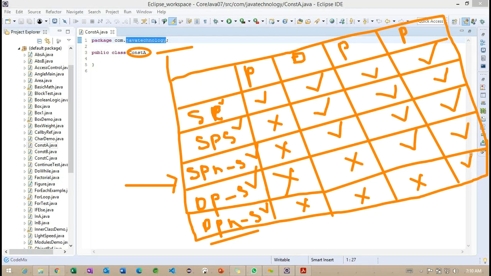So make sure this diagram is very important here. How we access the same class, the same package subclass, and the same package non-subclass. Then different package subclass, different package non-subclass. So these are the different ways we create the particular access modifier here. But we'll try to check how exactly these classes are going to work here. Getting the point. Okay, back to here. Any questions regarding this particular diagram?